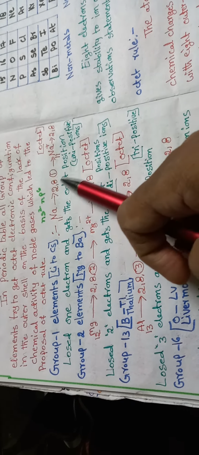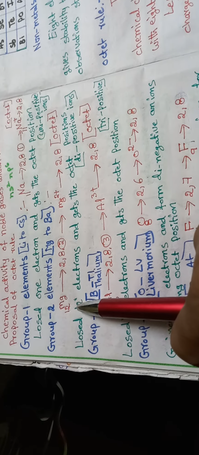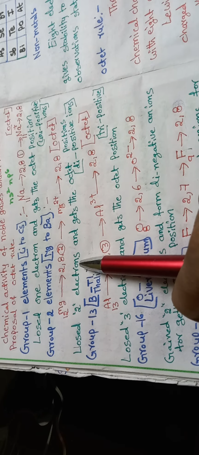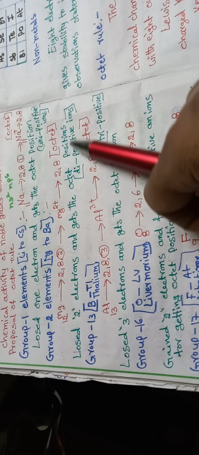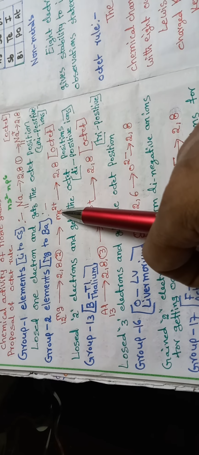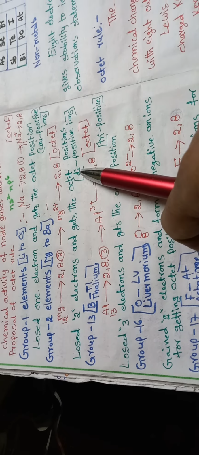Group 2 elements, magnesium to barium. For example, magnesium, atomic number 12, electron configuration 2,8,2. Magnesium loses 2 electrons and gets 8 electrons, which is called the octet position. Group 2 elements lose 2 electrons and get the octet position. The 2 electrons lost by magnesium make it a dipositive ion.